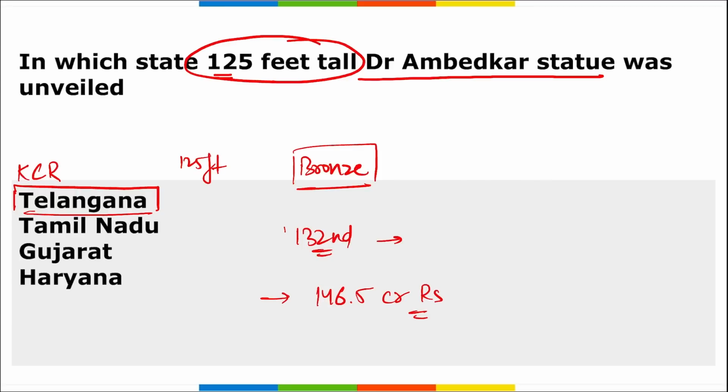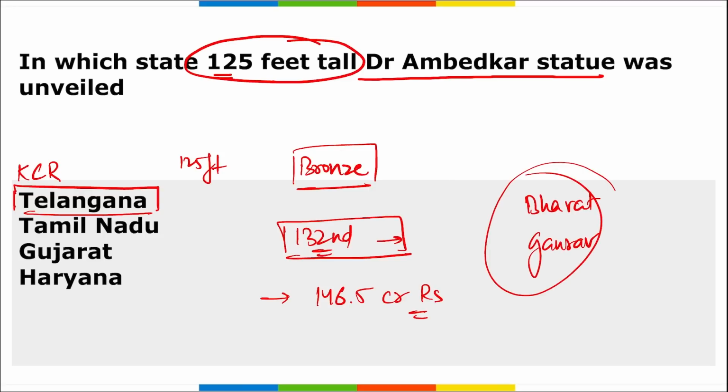Apart from this, remember, on the 132nd birth anniversary of social reformer Dr. Bhimrao Ambedkar, a special tourist train by the name Bharat Gaurav has also been launched by the Union Minister of Tourism G. Kishan Reddy. Alright, and this Bharat Gaurav train will take passengers to various cities across the country that are associated with Dr. Bhimrao Ambedkar.